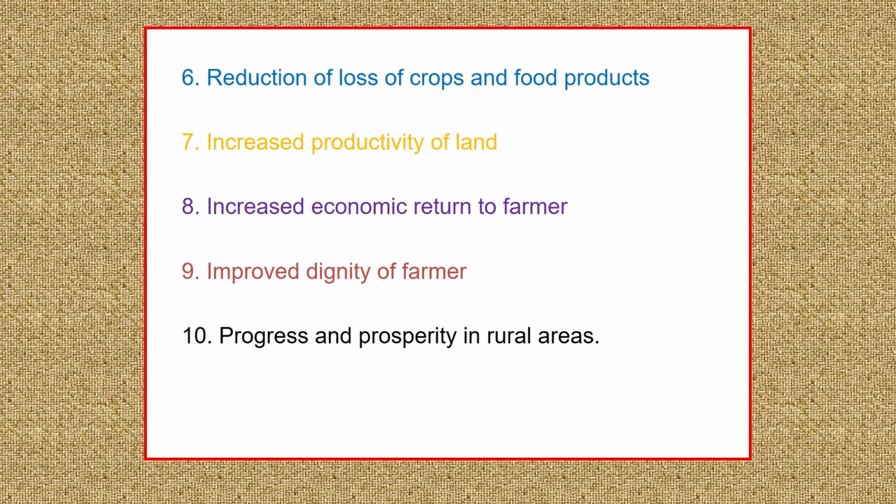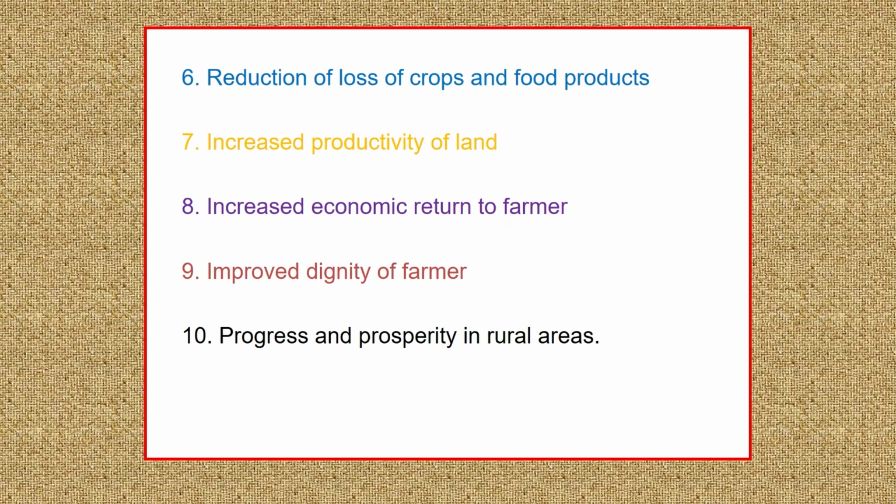So there will be increased productivity of land. So land's productivity will be increased. How is it increased? It is increased through having more crops per land in a season or in a year. If you take 2 crops or 3 crops in a year, that's how the productivity of land will be increased. That is only possible if you have a sufficient level of mechanization. So there will be increased income or return to the farmers if you take more crops.